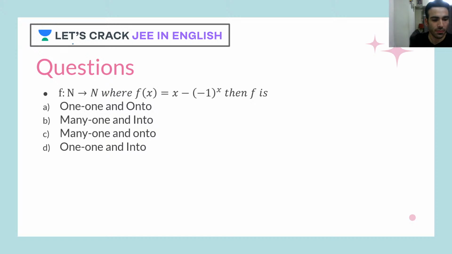Come on Adya, come on Swam Prakash. Guys, okay, I'll give you 15 more seconds.